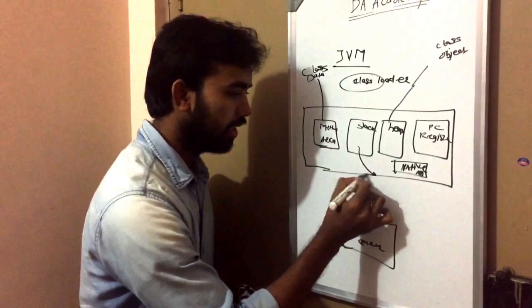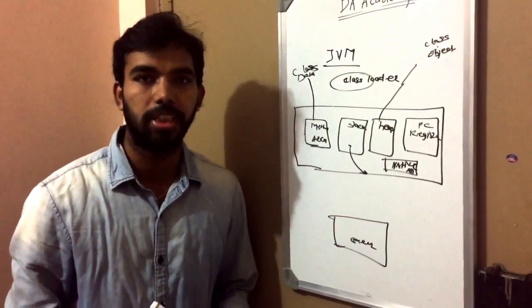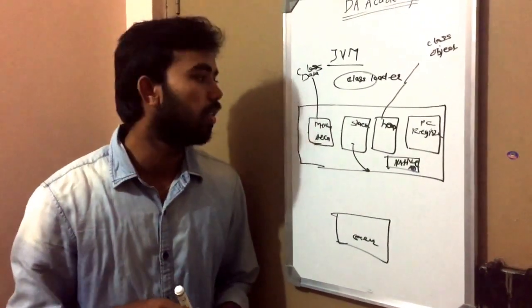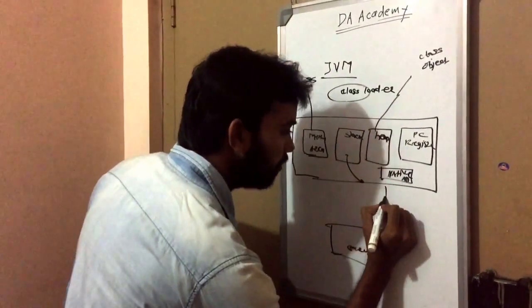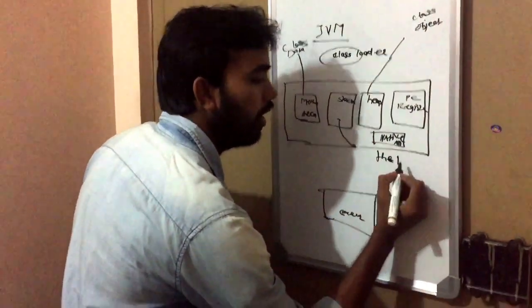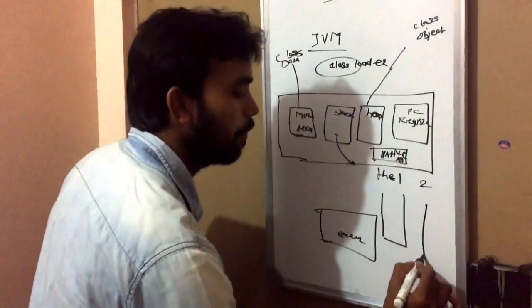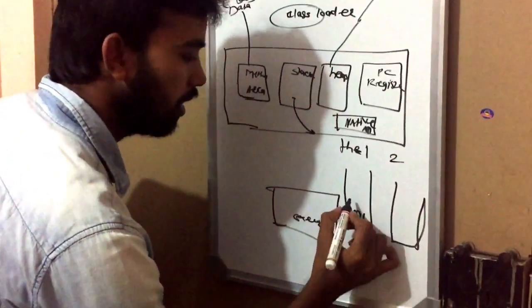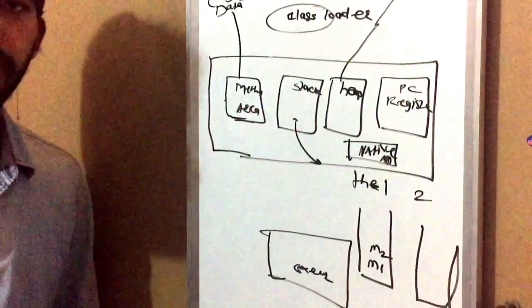The stack is used during execution when you are calling methods. If you have many threads, for every thread we create a new stack area. Suppose in your application you have thread 1 and thread 2. For each thread we create a separate stack area. In the stack we keep the method call hierarchy, and method-level local data is also stored in the stack.